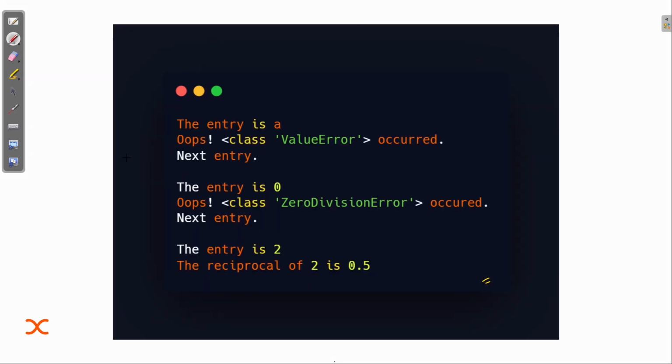The output will look something like this. The entry is a, and you can see the value error. Why is it showing a value error? Because the first element was a, and we are doing 1 by a, casting it as int. We cannot convert a character to int, so it causes a value error.